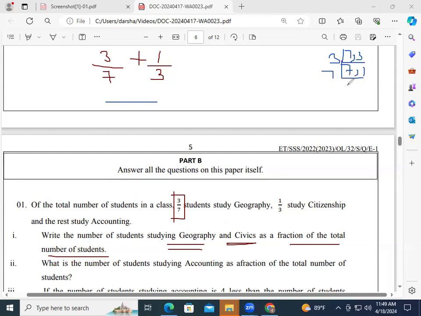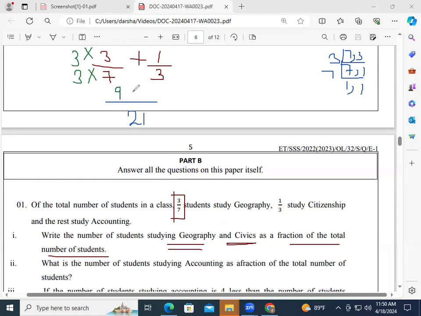If I divide by 7, 1 comma 1 here. 7 into 3 is 21. So 7, how can I make it 21? I have to multiply by 3. So if the denominator we are multiplying by 3, numerator also we have to multiply by 3.